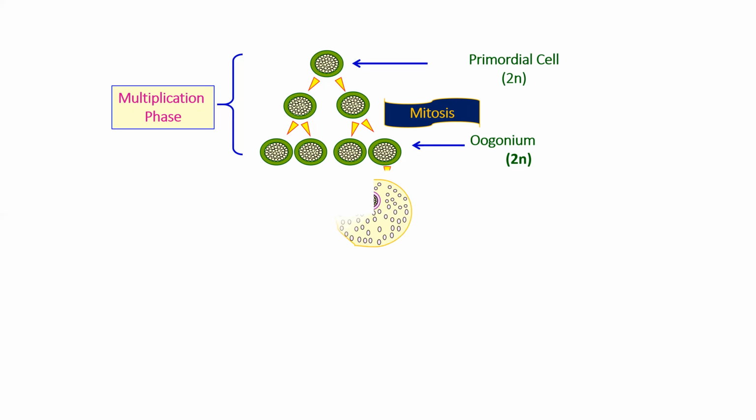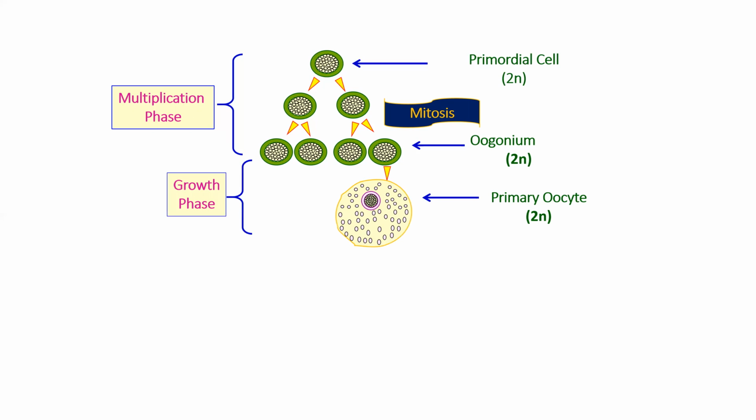Now this oogonium is going to increase in size. It is going to acquire food and increase in size, and it is going to be called the primary oocyte, which is again diploid in nature. As there is growth taking place, this phase is called the growth phase.